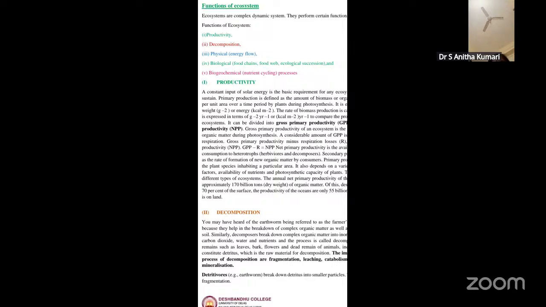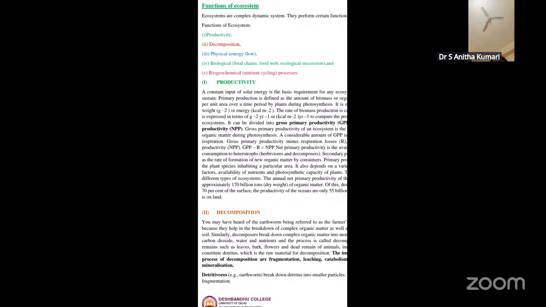So what is productivity? Productivity is defined as the rate of biomass production by the plants during the photosynthetic mechanism. Basically, productivity is of two types. One is called the primary productivity and the other is called the secondary productivity. Now we have seen what primary productivity is. For this productivity, solar energy is very, very essential because it is a basic requirement.